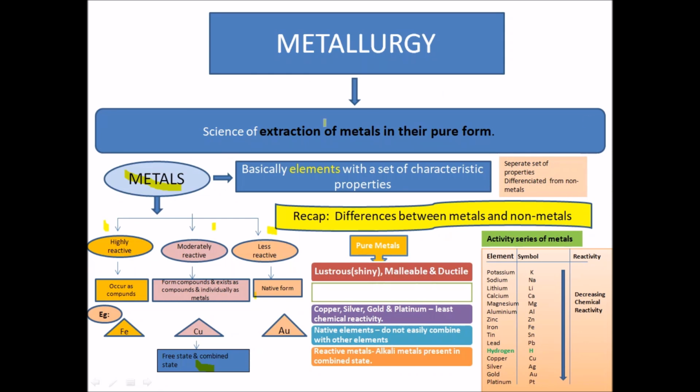When we consider the pure metals, they have certain characteristics. Most of the metals are lustrous, malleable and ductile. Lustrous means they are shiny in nature. Malleable means they can be beaten into thin sheets, and ductility means the property in which the metal can be taken up into thin wires.